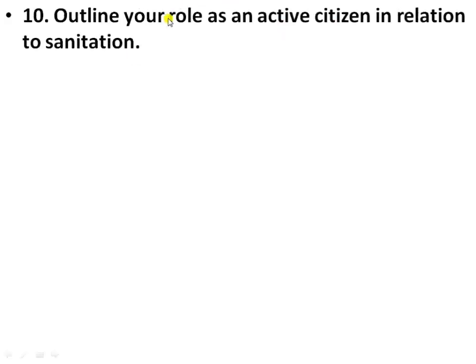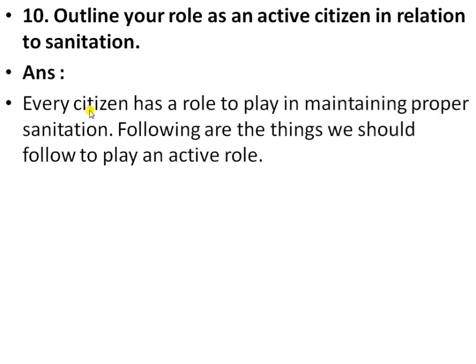Next: outline your role as an active citizen in relation to sanitation. So what are the methods we have to apply for sanitation? Every citizen has a role to play in maintaining proper sanitation.